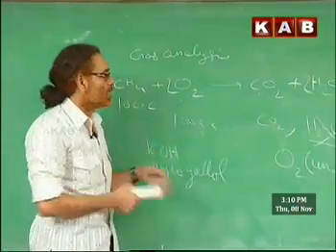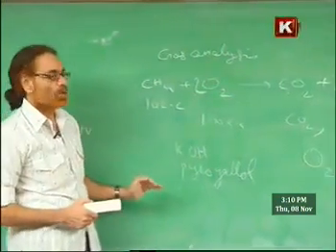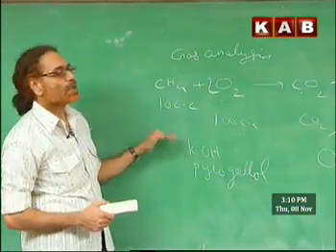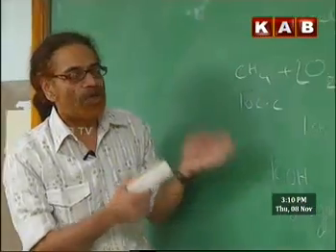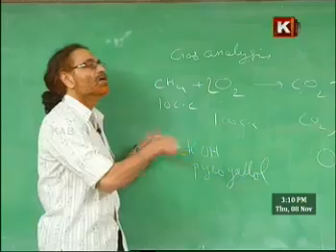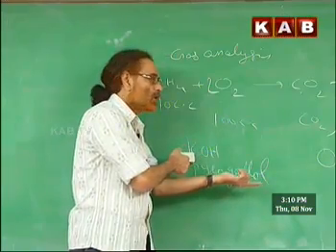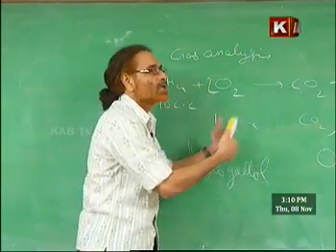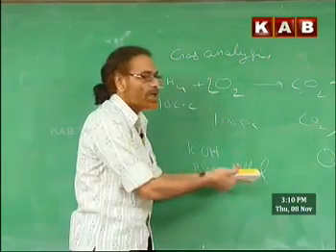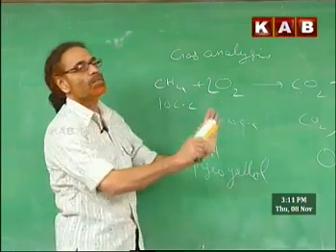To understand that, I pass that mixture through, suppose, potassium hydroxide. Then the carbon dioxide is completely absorbed by potassium hydroxide.